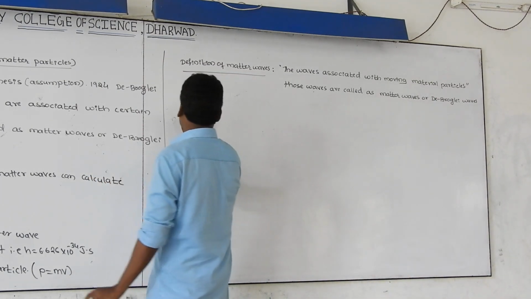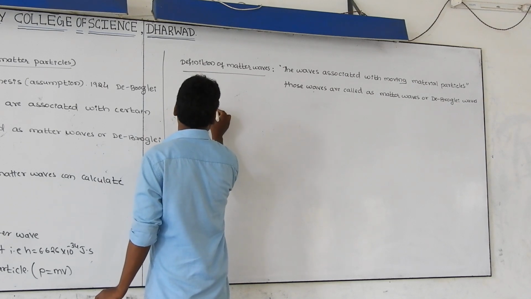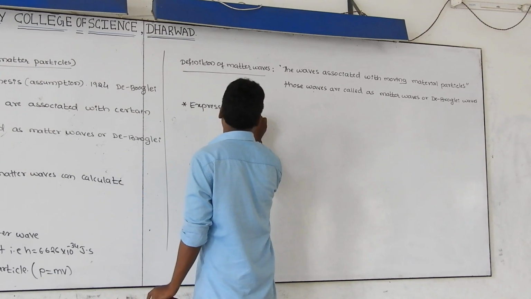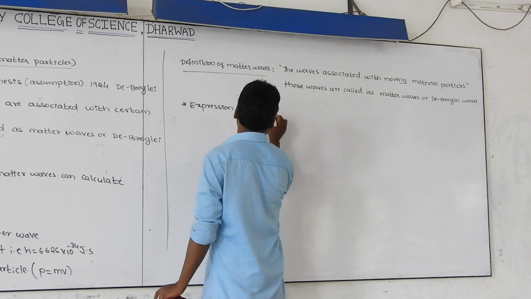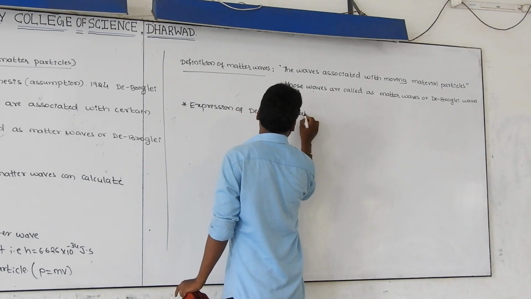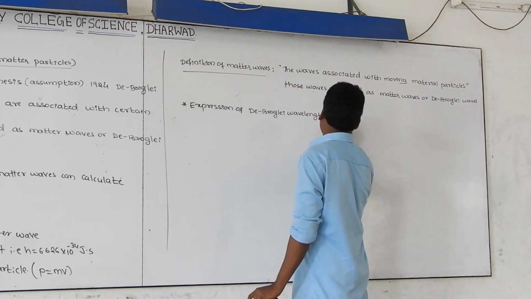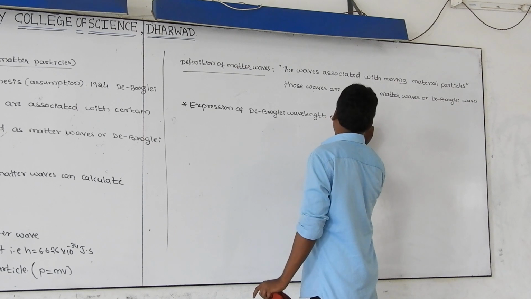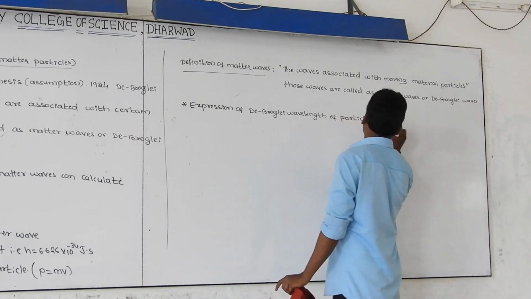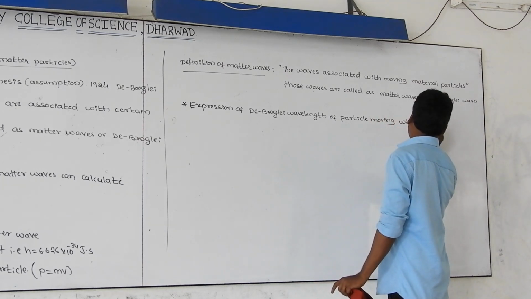And the next concept, the expression for de Broglie wavelength of a particle moving with velocity v.